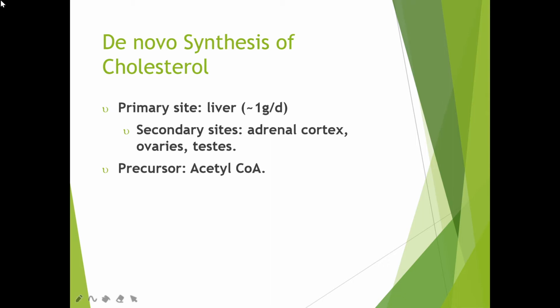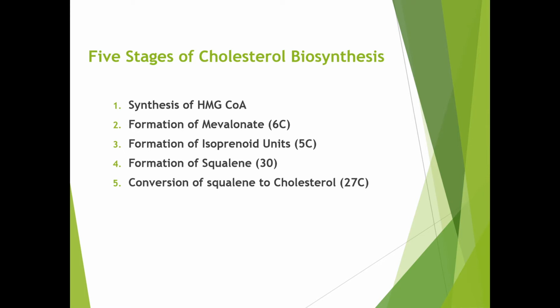Endogenous source is the de novo synthesis of cholesterol. Cholesterol is also synthesized in our body. About 1 gram of cholesterol per day is synthesized in the liver. The main precursor is acetyl CoA. The 5 stages involved in cholesterol biosynthesis are: first, the formation of HMG CoA.